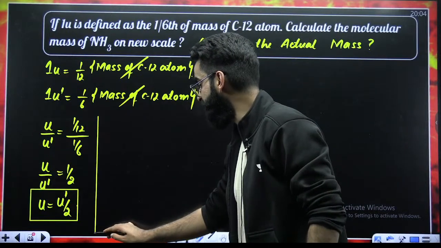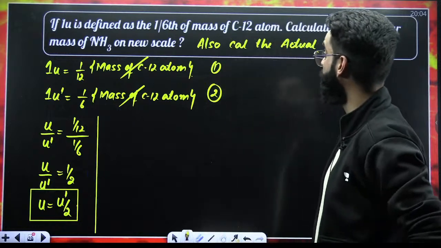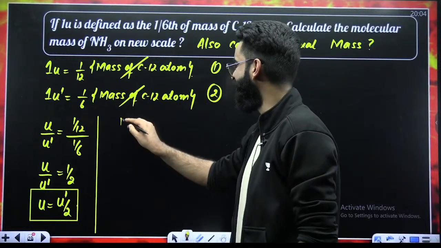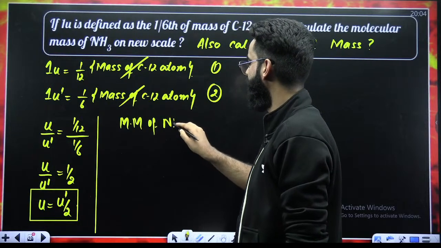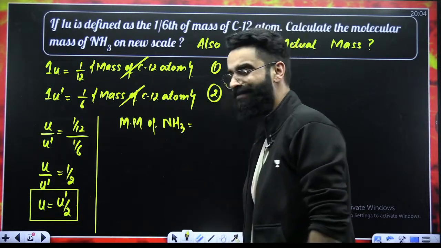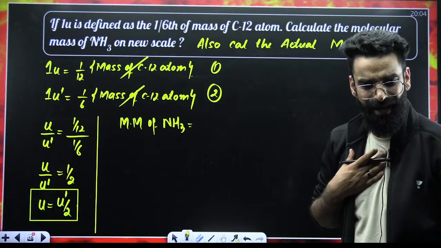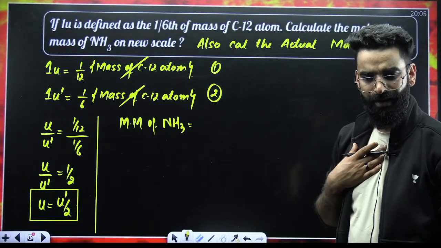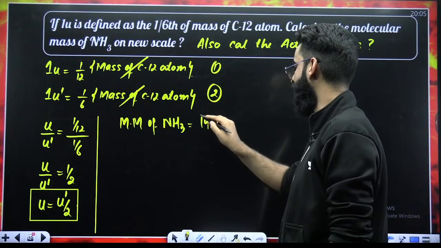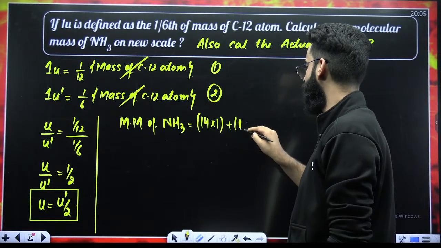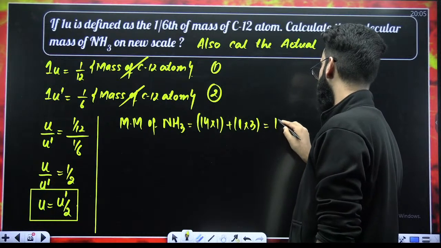What is my second step, people? I got the relation between U and U dash. Now, let's try to calculate everything as normal. Molecular mass of NH3. Tell me what is the molecular mass of NH3 as per our scale. How do we do it? Nitrogen, 14. How many nitrogens? 1 nitrogen atom. Hydrogen, 1 AMU. 3 hydrogen atoms. The value comes out to be 17U.